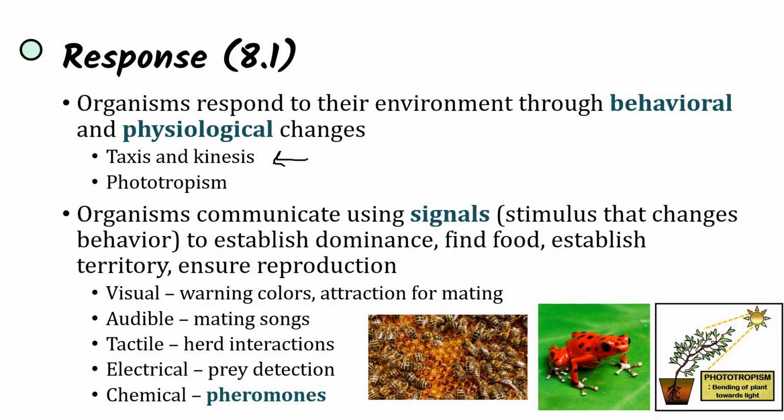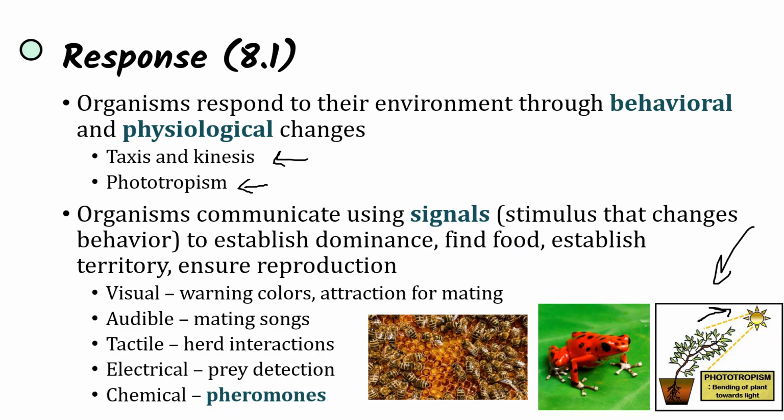And phototropism is plants leaning towards sunlight. We can see down here this plant leaning to sunlight in order to maximize the resources it gains from the sunlight. So this is a way that this plant is responding to its environment in order to gain as much solar energy as it can from the sun.